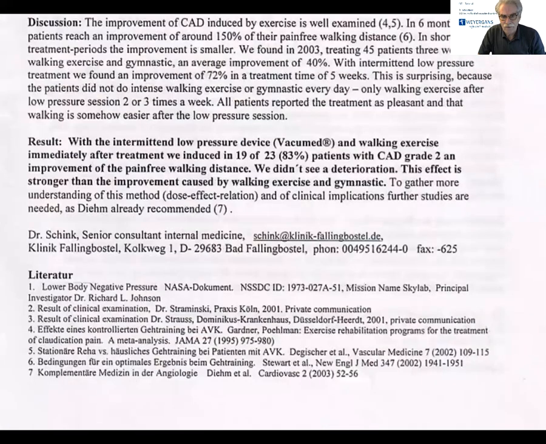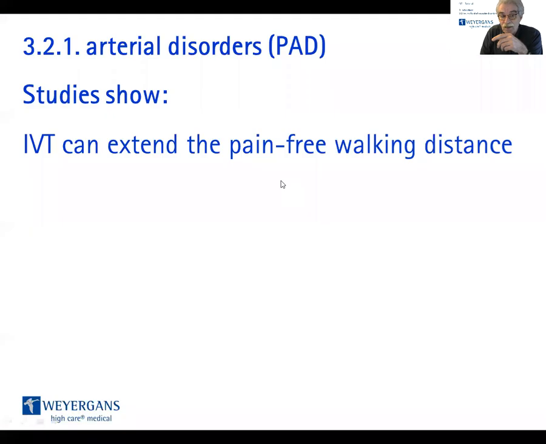Now those patients also got the IVT, and some patients only got the IVT and did not go to the treadmill. What was the outcome? The effect of the IVT is stronger than the improvement caused by walking exercise and gymnastics. That's good news. Above that, the patients do not like the walking distance training because it hurts.